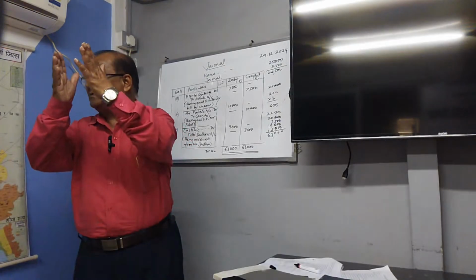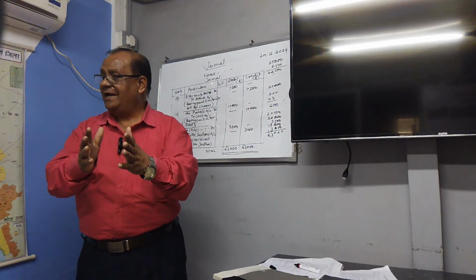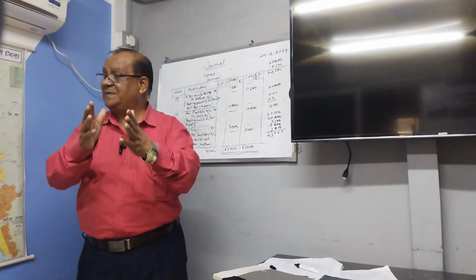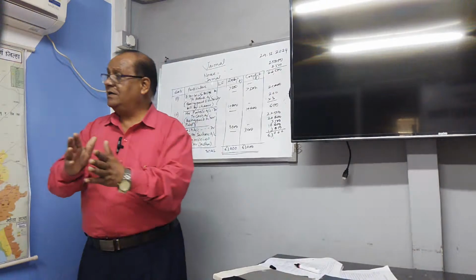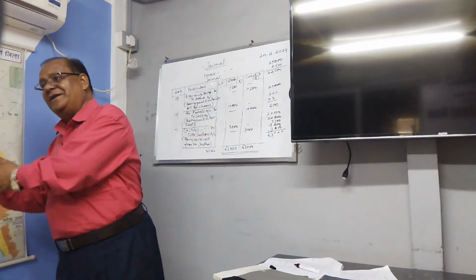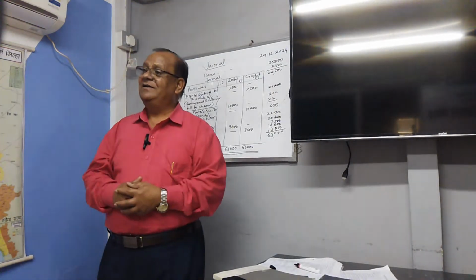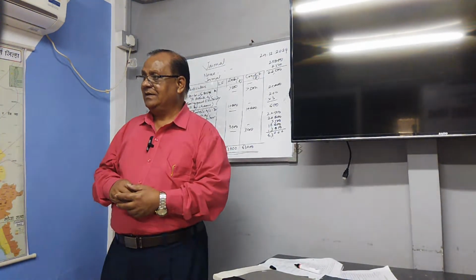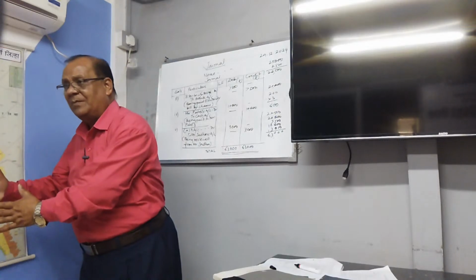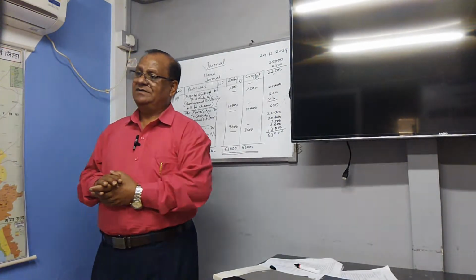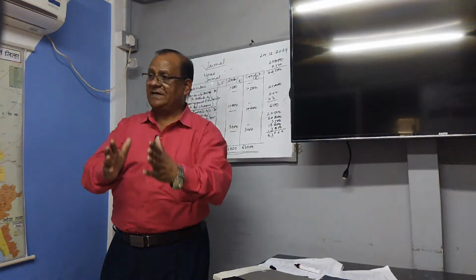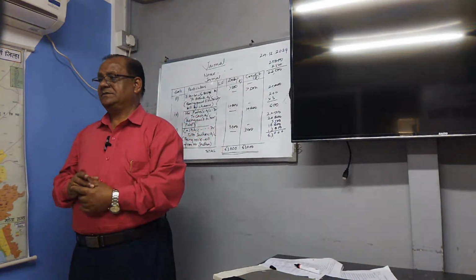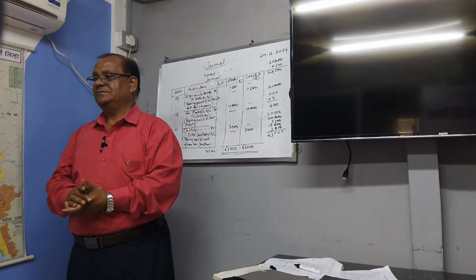All the indirect expenses are debited and all the indirect incomes are credited. And at the end it can ascertain net profit or net loss. Credit side of profit and loss account indicate net profit, debit side indicate net loss. This is profit and loss account.